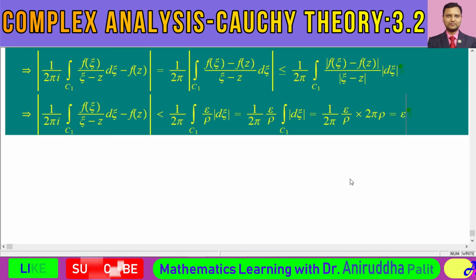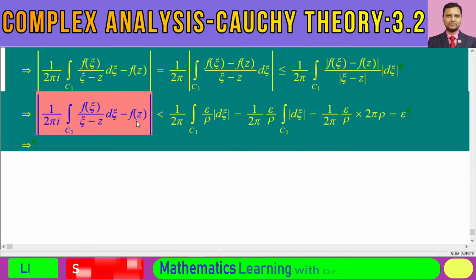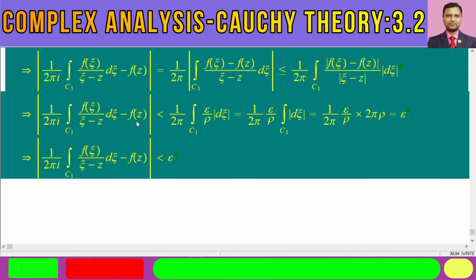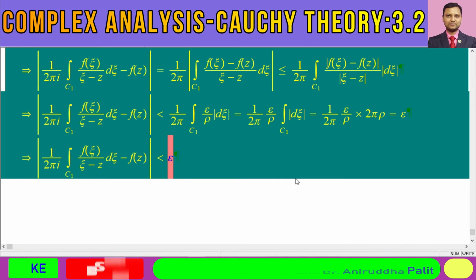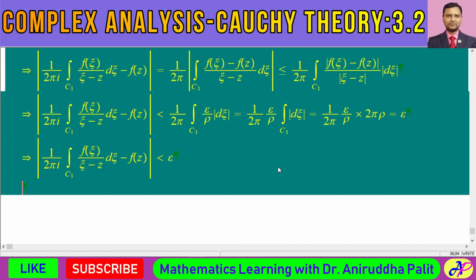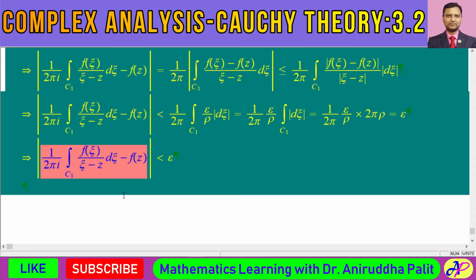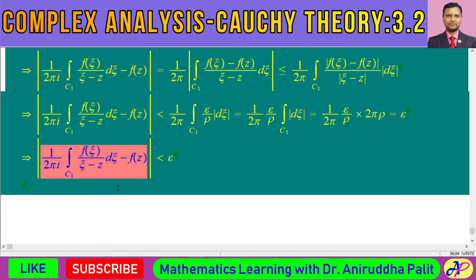So let's summarize this result. This left hand side quantity is less than any arbitrary positive number epsilon, and that is possible because epsilon is an arbitrary positive number. So if we now take the limit as epsilon tends to 0, this expression under the modulus symbol will be equal to 0.